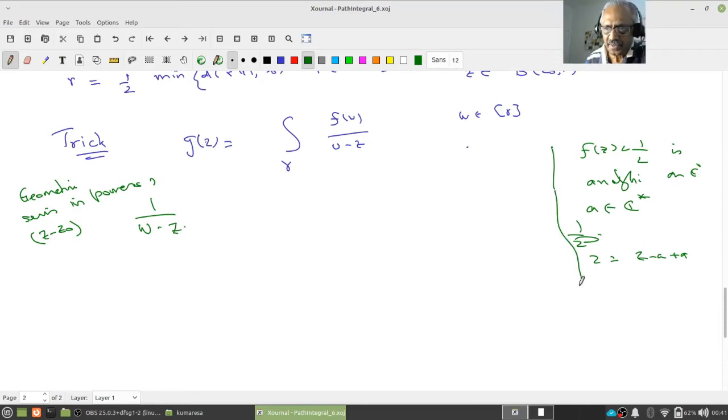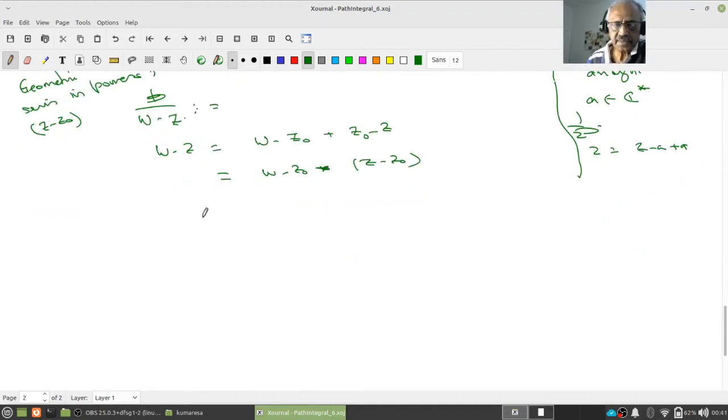Please recall. So w minus z I am going to write as w minus z naught plus z naught minus z, that is w minus z naught minus (z minus z naught).